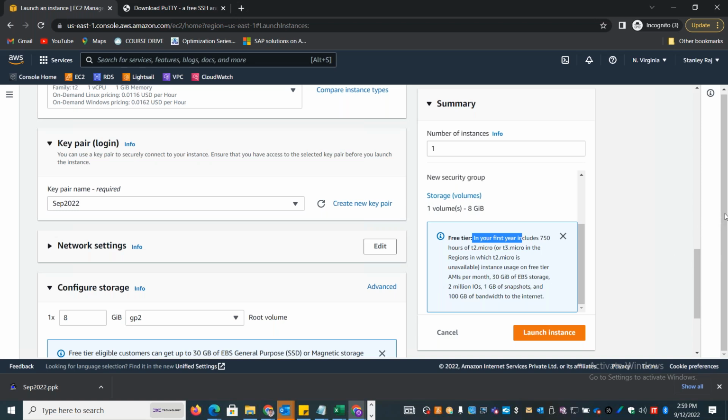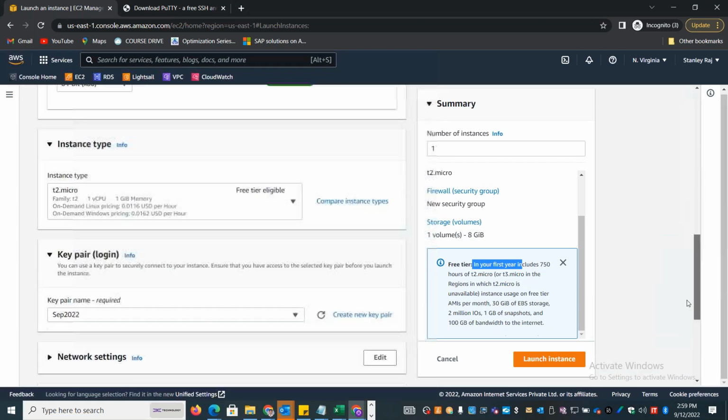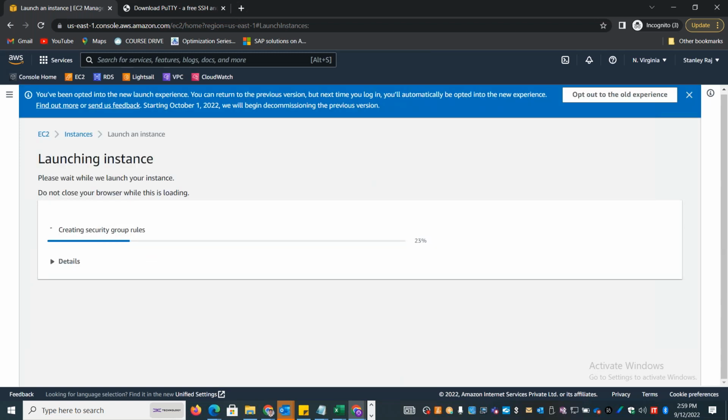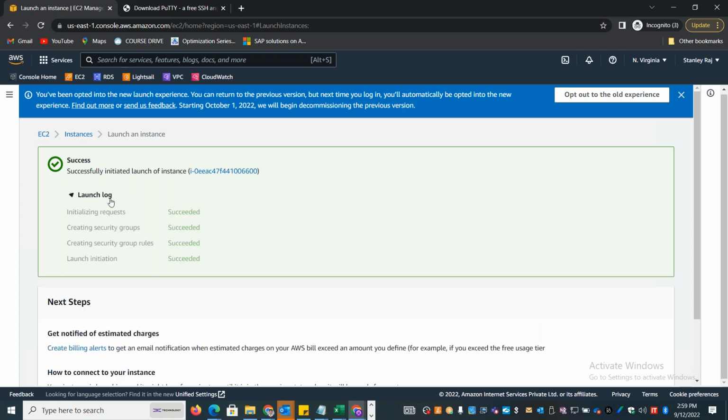So these are the options that are mandatory when you're creating a Linux instance in AWS. I'll also show you how to create a Windows instance quickly, but let's launch the Linux instance now. Okay, it is getting launched. You will get a unique instance ID here like this. There will be a GUID that is created. So for each of your instances, there will be a unique instance ID that will get created.